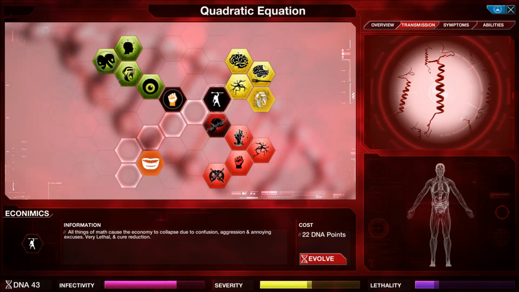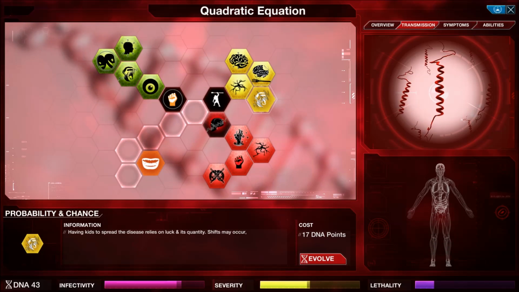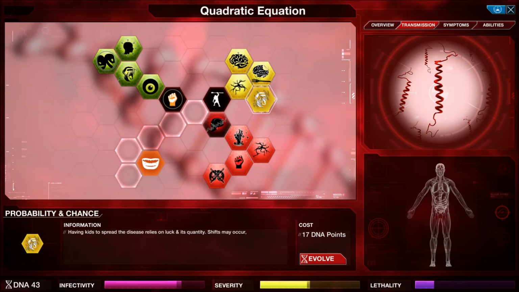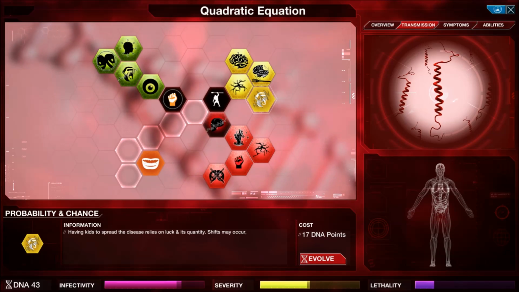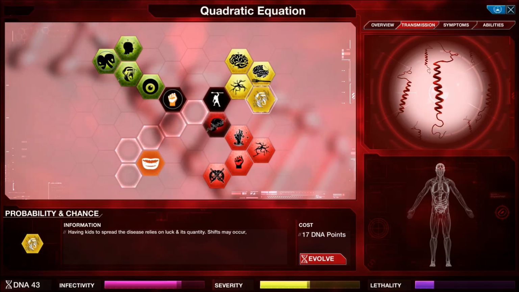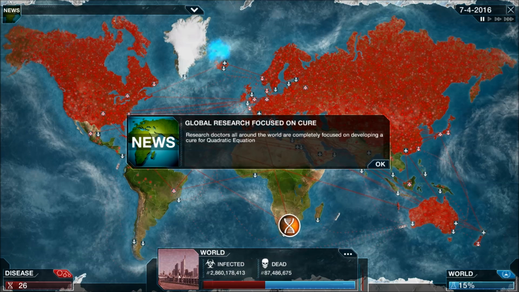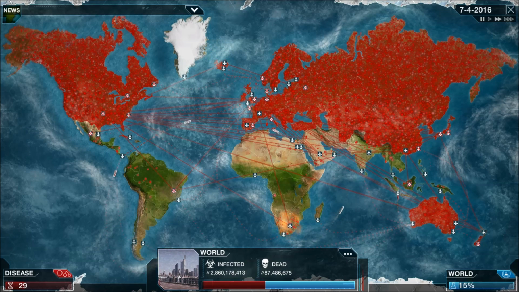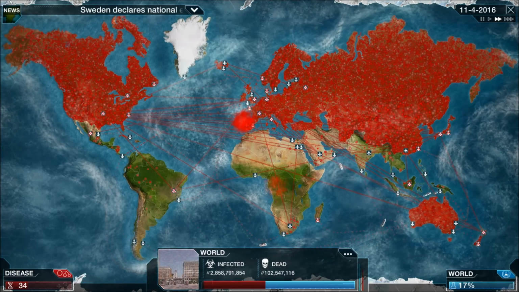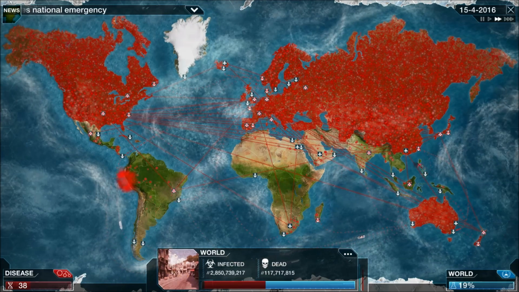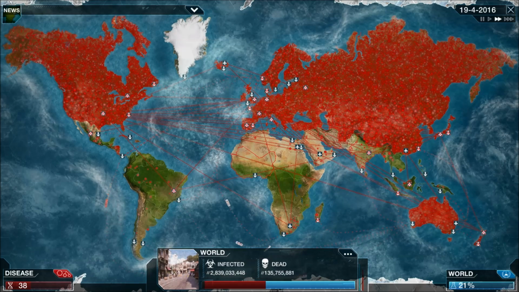Then we have economics, leave that for now. Probability and chance. Having kids to spread the disease relies on luck and its quantity. Shifts may occur. So let that spread now. Got to pop that. The world is focused on a cure to mathematics. Focused. We're gonna have to start killing a little faster now.